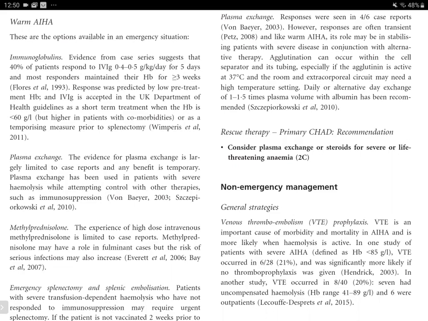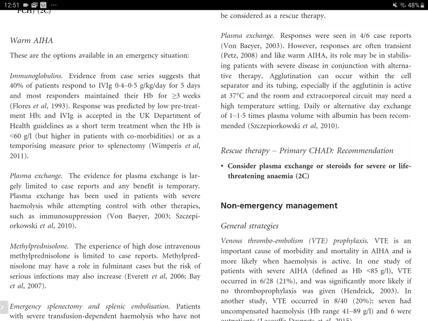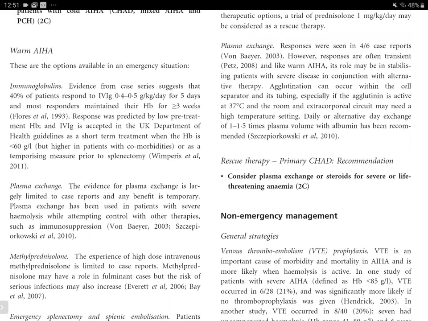Whereas in the case of warm autoimmune hemolytic anemia, plasma exchange has been used in patients with severe hemolysis while attempting control with other therapies such as immunosuppression. So it is used only as an interim therapy while immunosuppression is being tried with the use of methylprednisolone or IVIG.